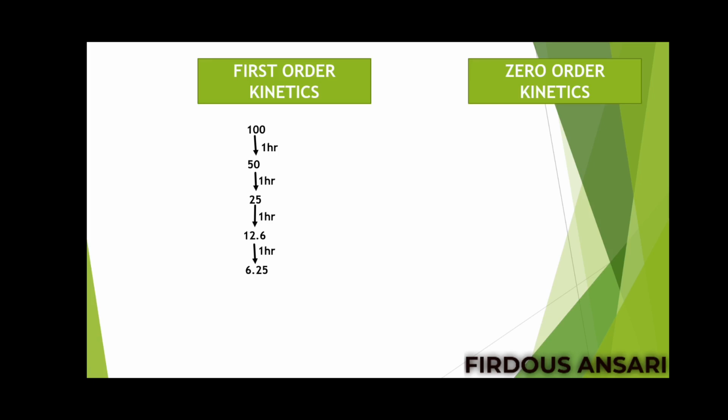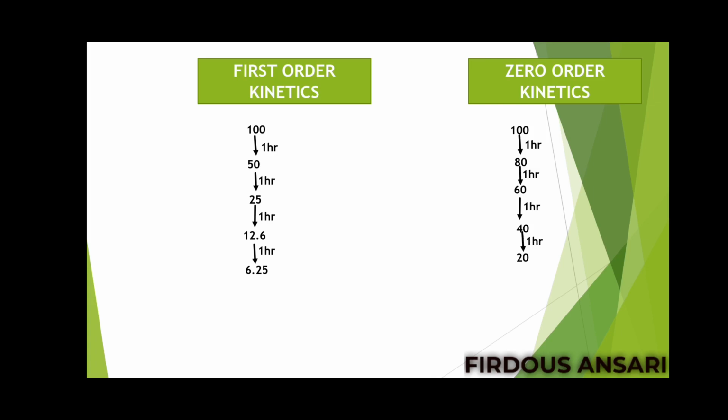But in case of zero order kinetics the amount will be constant. Suppose here 100 molecules is the initial plasma concentration. After 1 hour 80 molecules are present in the plasma, that means 20 got eliminated. After 1 hour 60 is the plasma concentration, that means another 20 molecules got eliminated. After 1 hour 40, another 20 molecules eliminated, and after 1 hour 20.